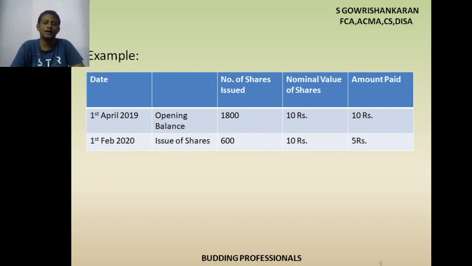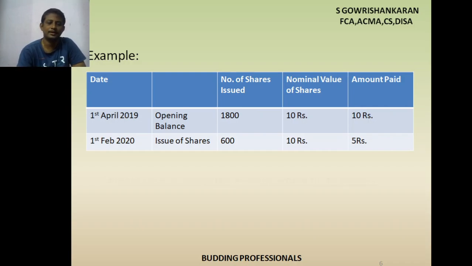Okay. And what happened on 1st February 2020? Issue of shares how much? 600 shares. Nominal value of shares how much? 10 rupees. Amount paid how much? 5 rupees. So here on 1st February only they issued 600 shares. Face value is 10 rupees, but amount paid only 5 rupees. So it is partly paid. Correct? So we have to work out this problem.